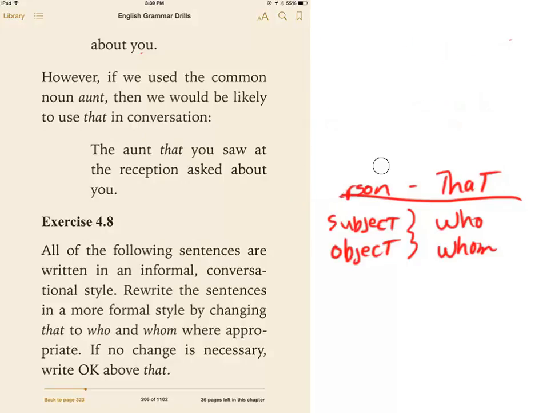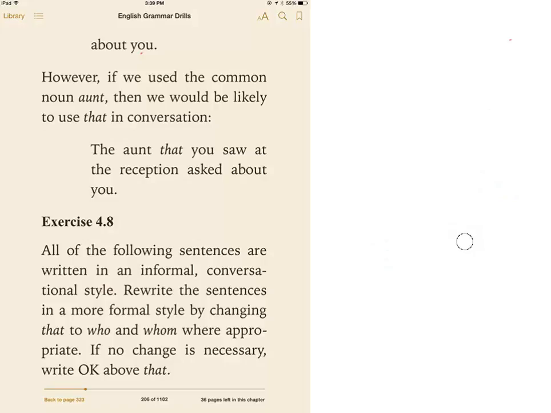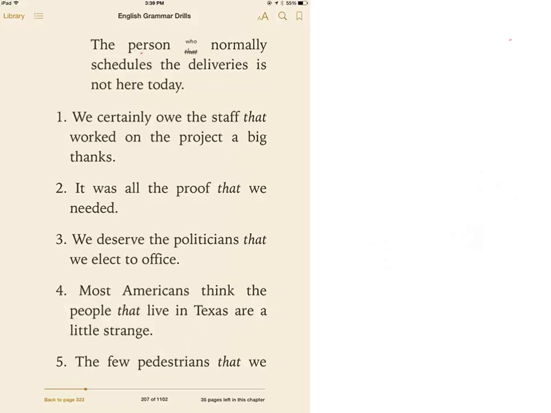Okay, so let's take a look here if we can identify which register. Remember, we talked about registers, what language register we're going to use. These are in the informal register. We want to change it to the formal language. Okay, so we certainly owe the staff that worked on the project a big thanks. Staff is human, so I need to decide if that is who or whom. Well, let's see if they do an action that worked on the project. Who worked on the project? The staff did, so it would have to be the subject who.